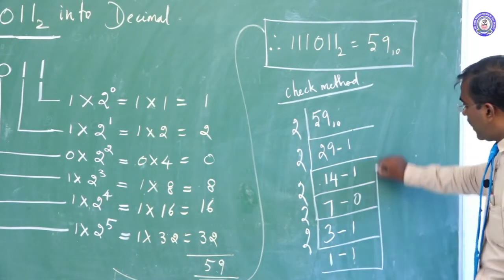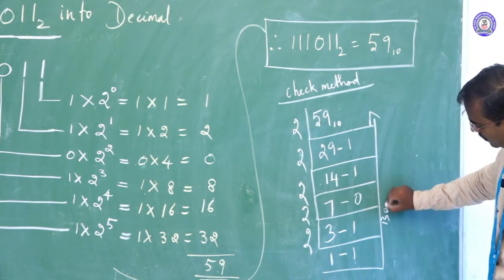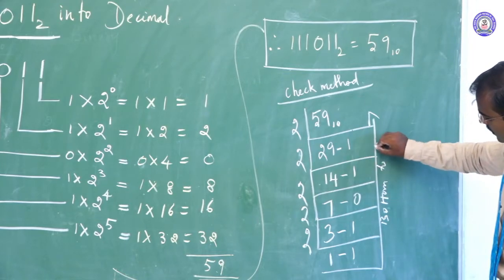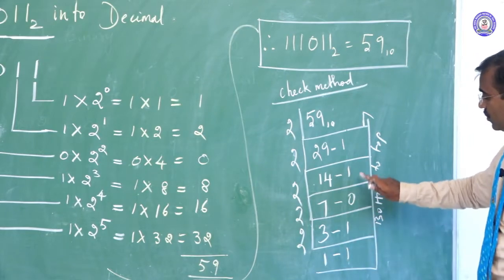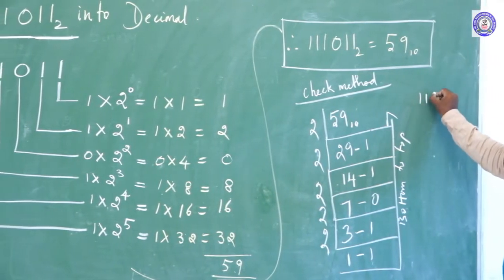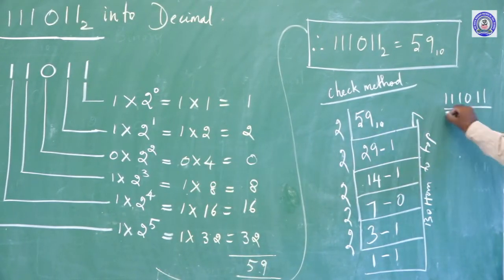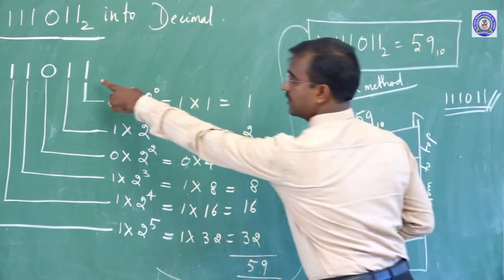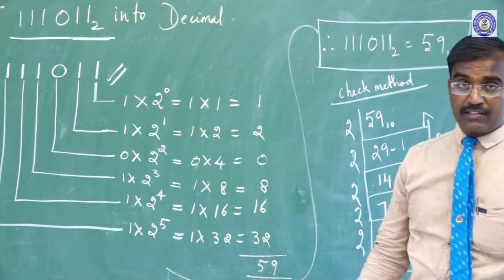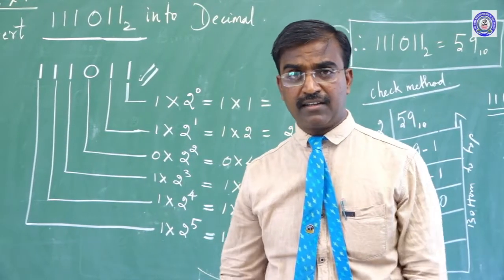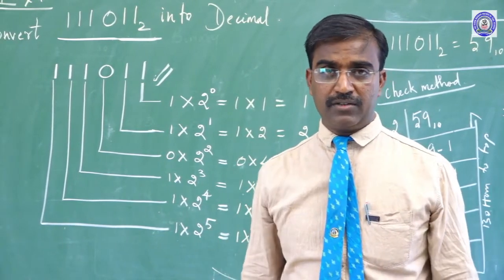Now we write every remainder number from bottom to top. So 1 1 1 0 1 1, that is 59. This is the question that came: the sum 1 1 1 0 1 1. So in the examination hall or anywhere, you can confirm the sum is correct. This method is for a given binary number into decimal.